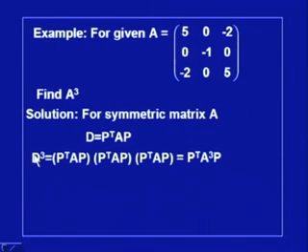So, for this given matrix A, I know its eigenvalues. So, I know what D is, it is a diagonal matrix consisting of eigenvalues. Computing D cube is very simple, because we simply cube the diagonal elements, and the rest of the elements are 0. So, D cube is known. From this expression I can write A cube as P times D cube P transpose.